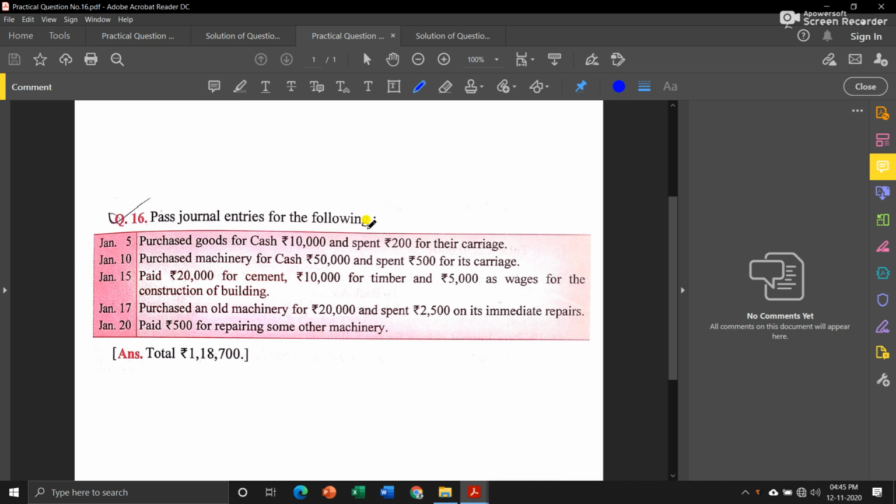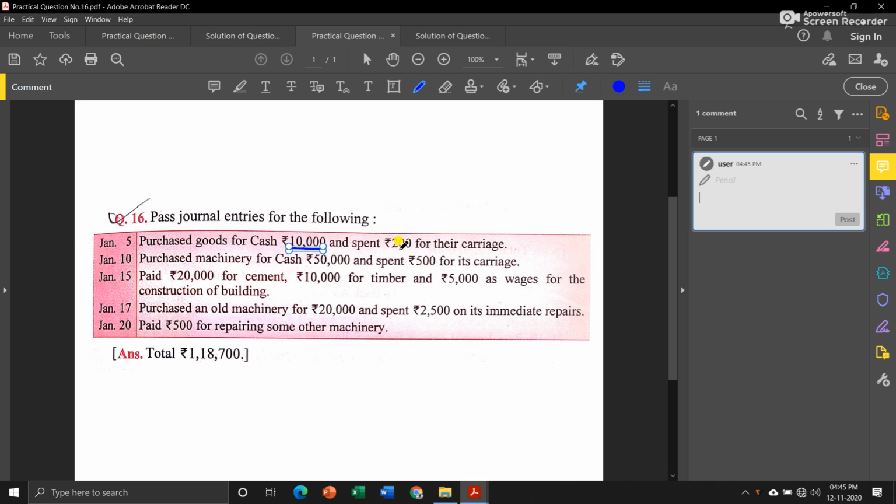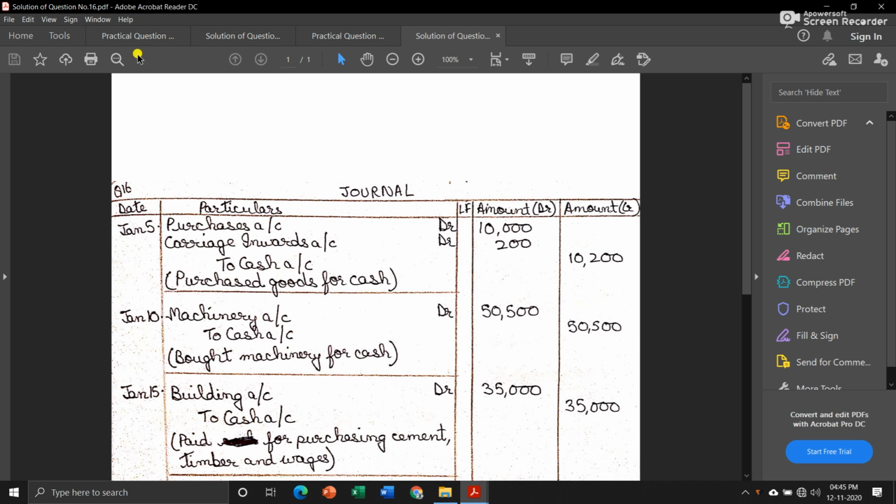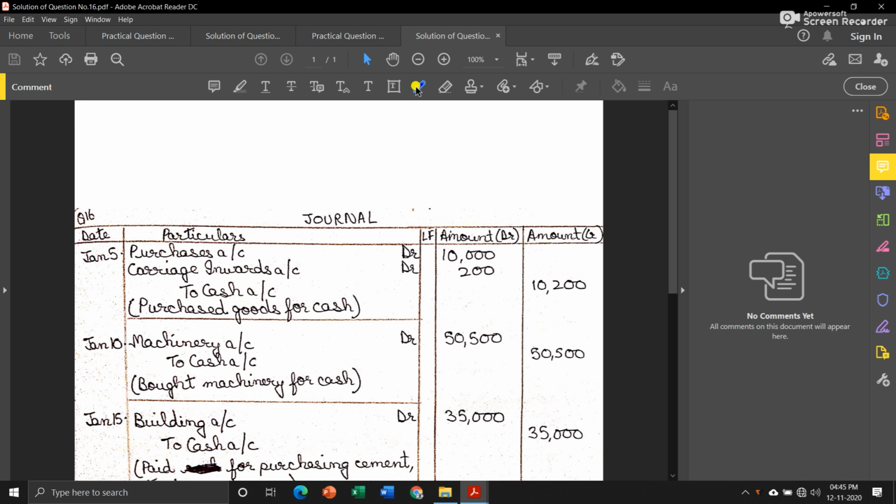Now in this question, the first transaction took place on January 5th, and the transaction is purchase goods for cash rupees 10,000 and spent 200 for their carriage. Meaning to bring those goods from the shop, they have spent 200 of carriage. Now this 200 we have to write separately for goods. Okay, so this is the journal transaction.